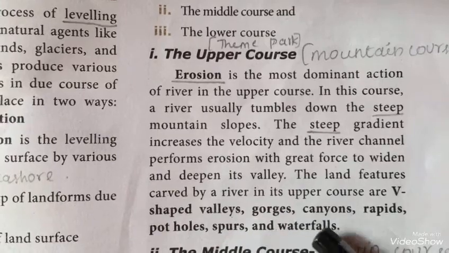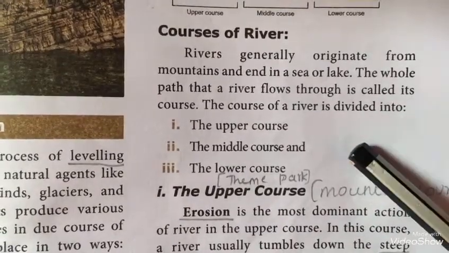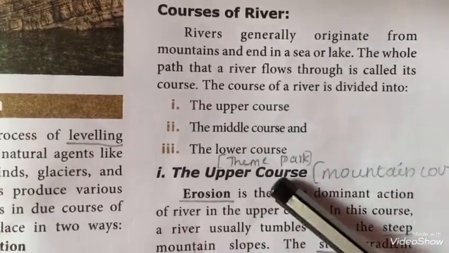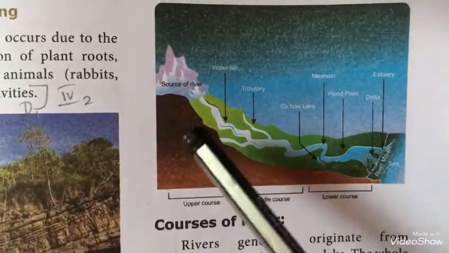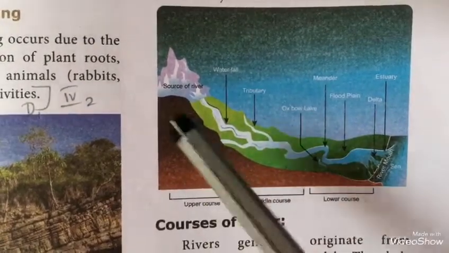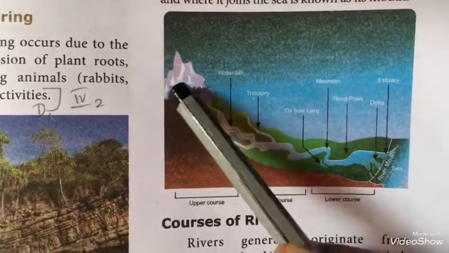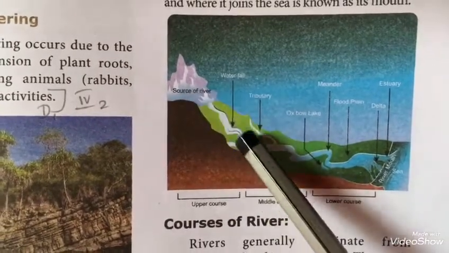So the pathway where the river flows is known as the course. It is divided into upper course, middle course and lower course. Now we'll see about the upper course. Erosion is the action performed in the upper course. When the river flows like a steep slope in the mountain, so this is the mountain and this is the river.